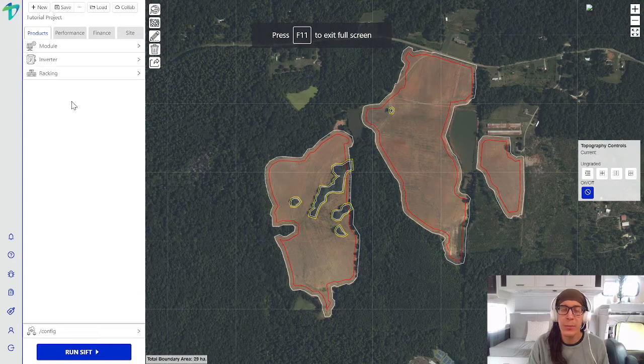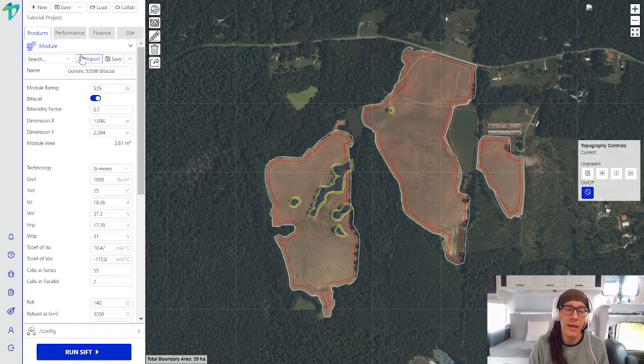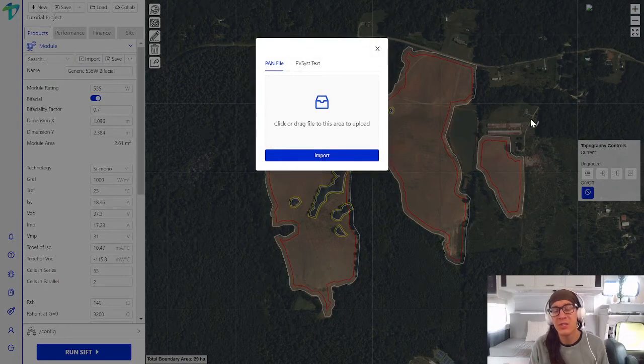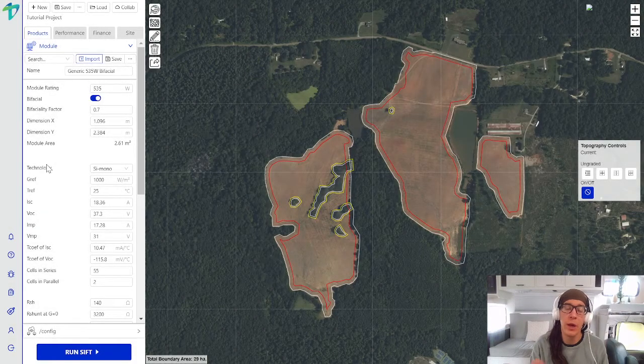So within the Products tab, we can now define our module, inverter, and racking. So if we click on the Module tab, click on the Import button, this is where you would drag and drop a PAN file into this box, click Import, and all those module specifications will be uploaded into this tab. You can name that file, save it, and access it for any future jobs that you run in SIFT. We also have a small generic database of both mono and bifacial modules that you can select from if you'd like in the search bar.